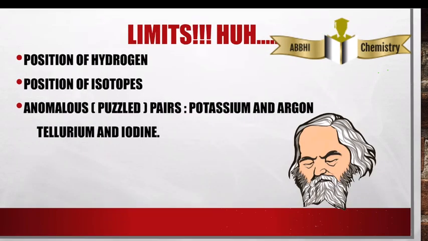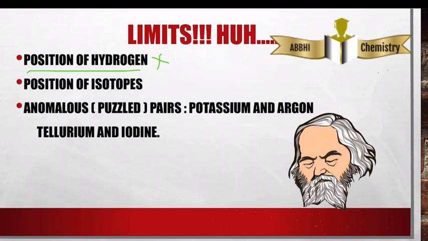There were four limits for him. The first is the position of hydrogen. Hydrogen is actually a different element. It has the properties of group 1, that is the extreme left, and it also has the properties of group 7, that is the extreme right. So it was a big puzzle for Mendeleev and many other scientists. The exact position of hydrogen was not known. So that was his limit.